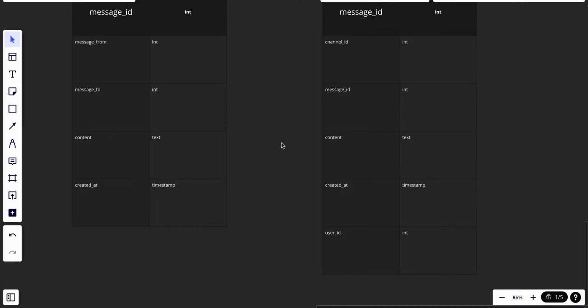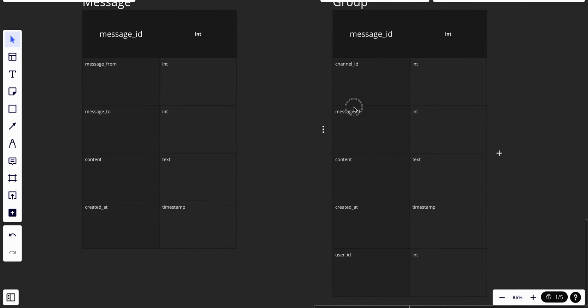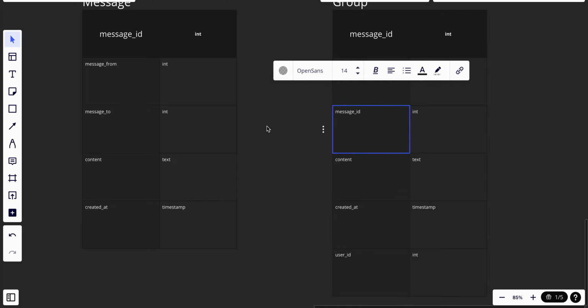I want to talk about the message ID because it's quite important, as we will have tons and tons of messages, and we want to make sure that the message ID will be quite unique. So in terms of the message ID, we could increase the message ID by date, and I think we could use the Twitter solution called snowflake.